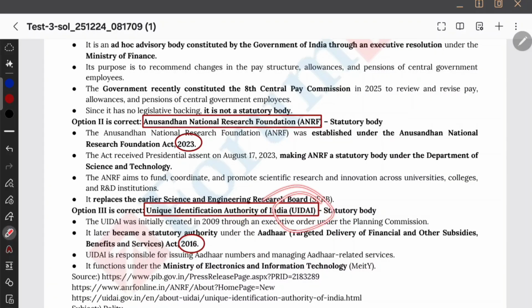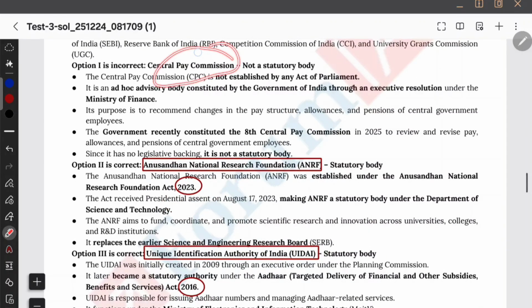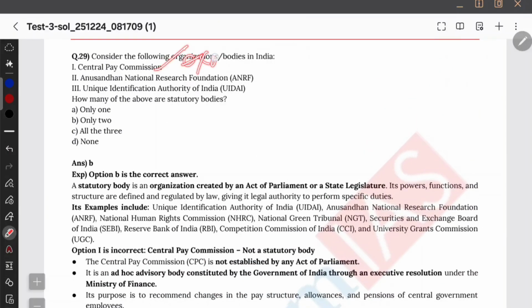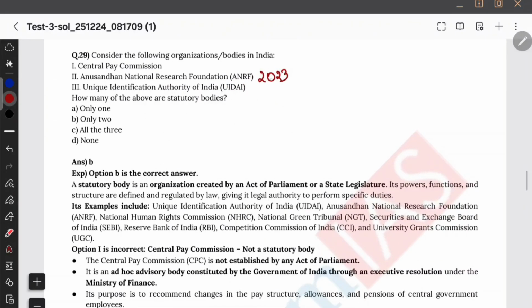So UIDAI, Unique Identification Authority of India, and Anusandhan National Research Foundation, they are statutory bodies because they are established through this act, Aadhaar Act 2016 and ANRF Act 2023. But Central Pay Commission is not a statutory body, it is an ad hoc advisory body, a temporary body established through executive resolution under the Ministry of Finance to recommend pay structures, allowances, pensions of the central government. Recently in 2025, government constituted this 8th Central Pay Commission. Okay, now let us see. Therefore, Central Pay Commission is an ad hoc executive body. And then we have ANRF Act 2023 and UIDAI under Aadhaar Act 2016. Therefore, only two options are statutory.